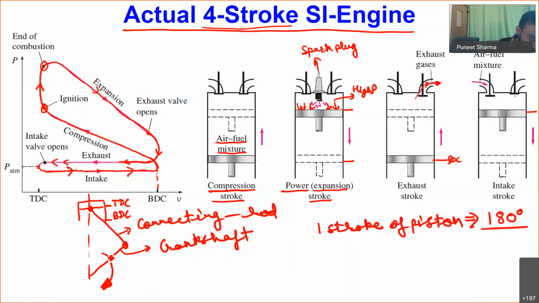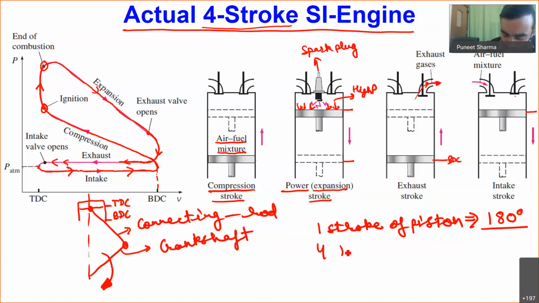If you see this mechanism completely, this will be coming in your next course, theory of machines. In theory of machines, you will be finding this kind of mechanism, which is referred to as the slider crank mechanism. In this slider crank mechanism, for one stroke of the piston, for one movement of the piston from top dead center to bottom dead center, the crankshaft will be covering a rotation of 180 degrees. Okay, so it means during this entire 4-stroke cycle, how many degrees will we be having?